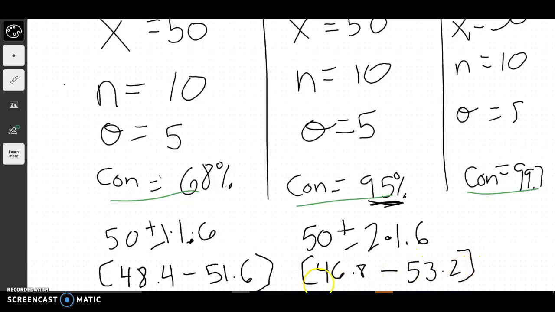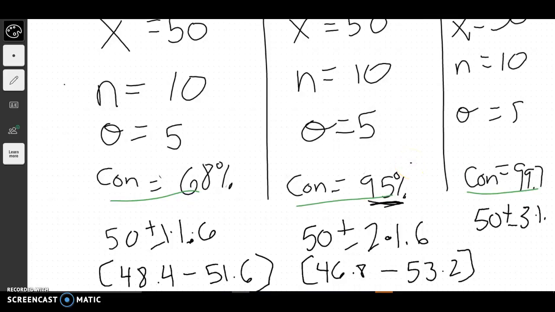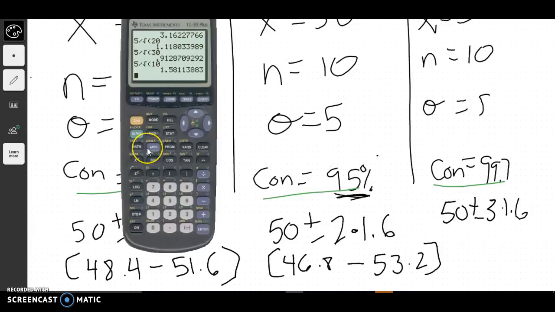So again, we can see that that's bigger. And if we do this one last time, we can see that this will even get bigger. But again, our confidence is even greater, so it should make sense that that should be bigger.